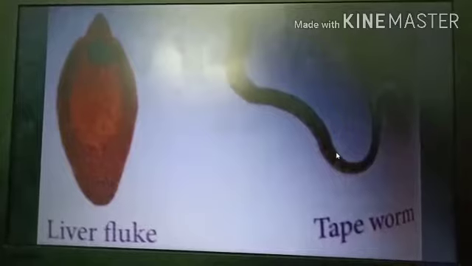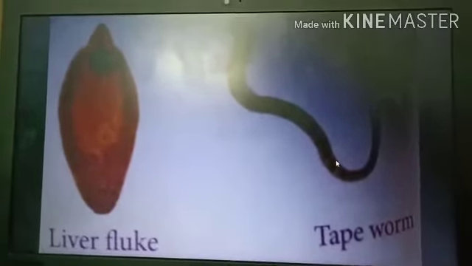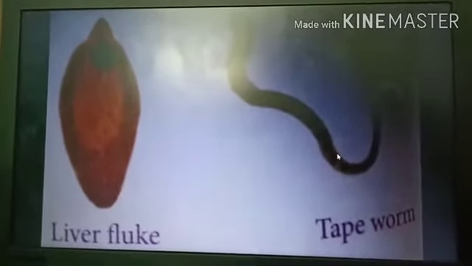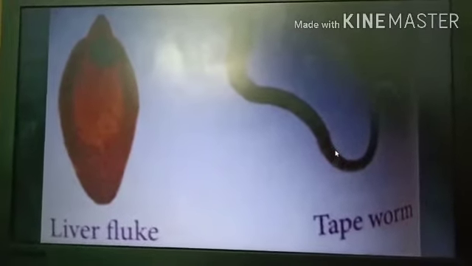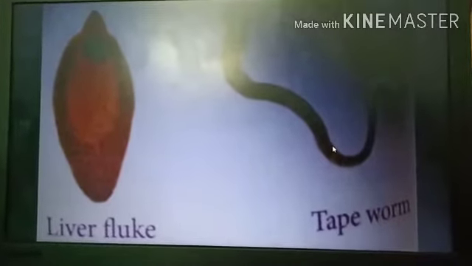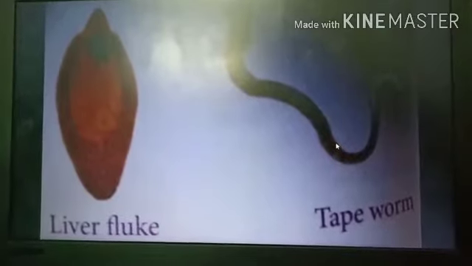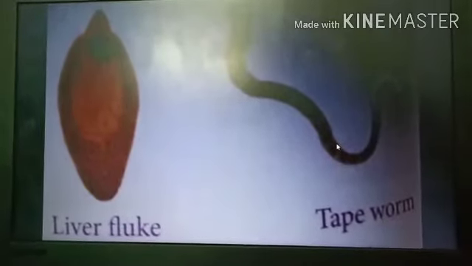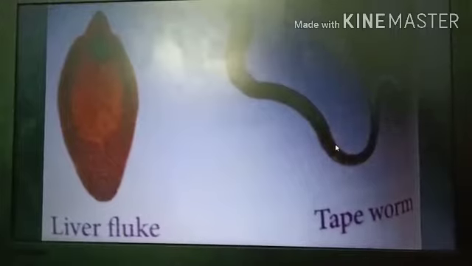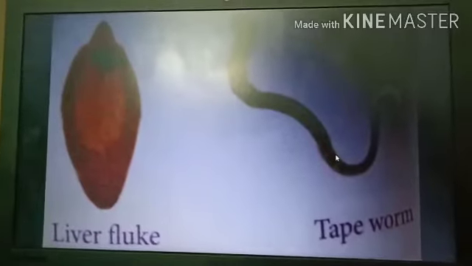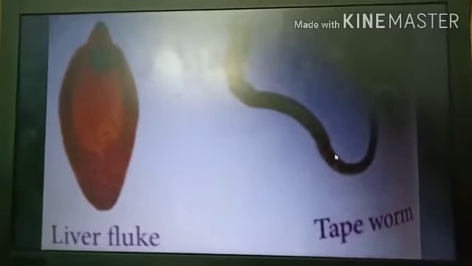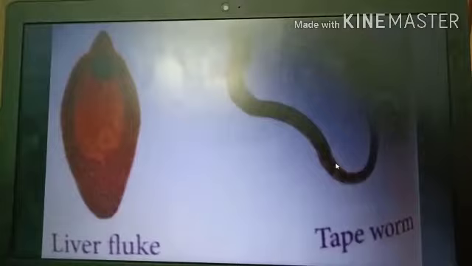Platyhelminthes, flatworms. They are bilaterally symmetrical, triploblastic, acoelomate animals, without a body cavity. Most of them are parasitic in nature. A parasite lives with another organism. It has special organs, suckers and hooks, which help the animal attach itself to the body of the host.